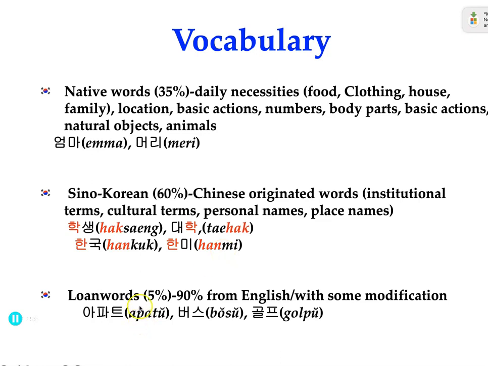Loan words make up about 5 to 10%, and 90% of them are from English with some modifications, such as apartment, 아파트, bus, 골프, coffee, those kinds of words.